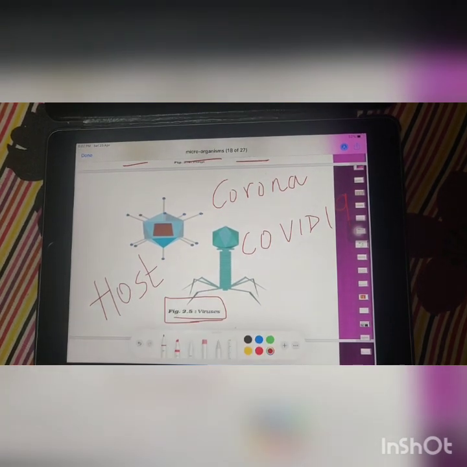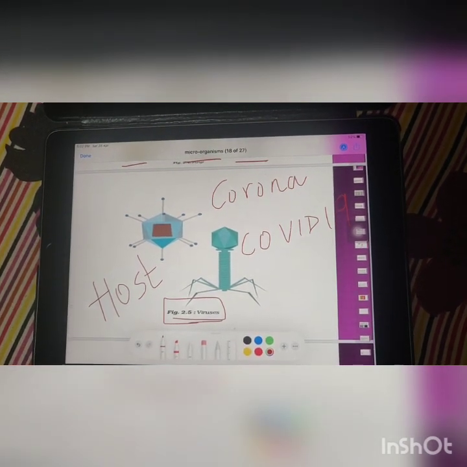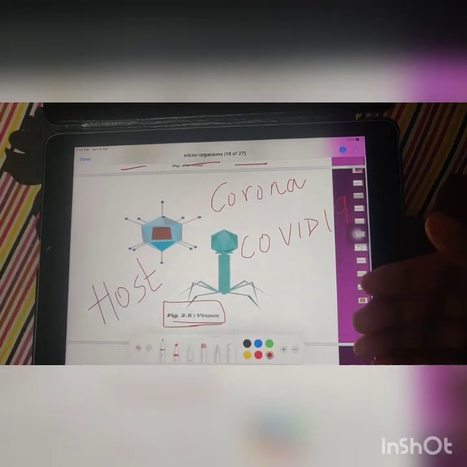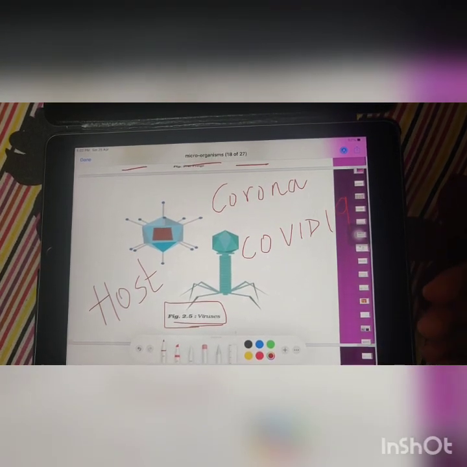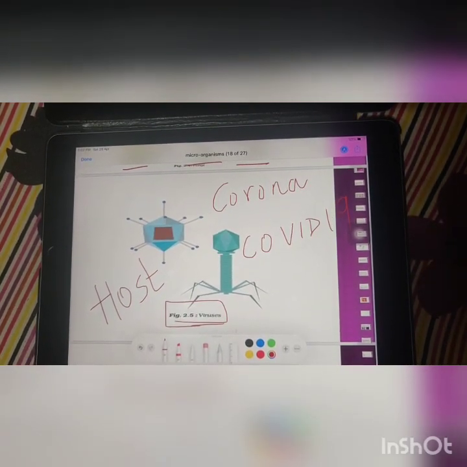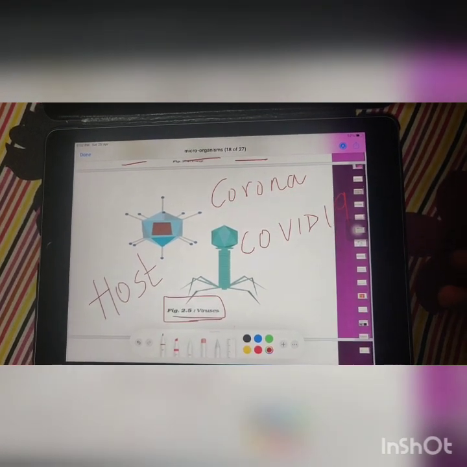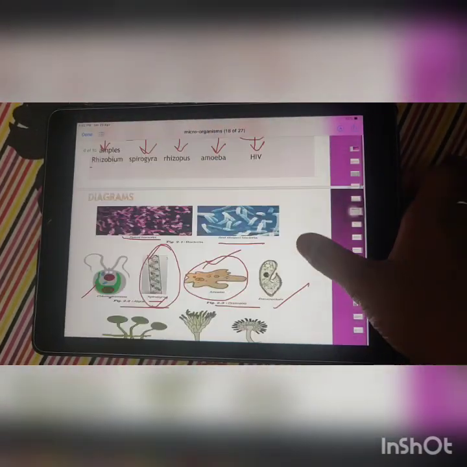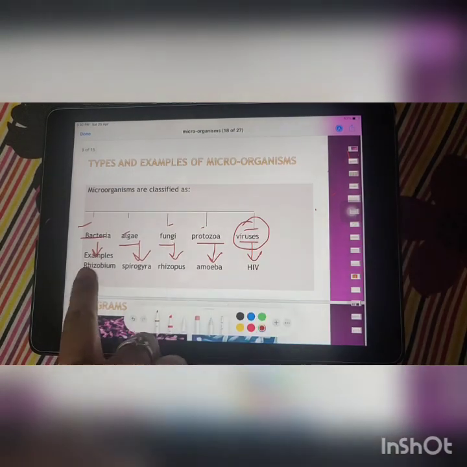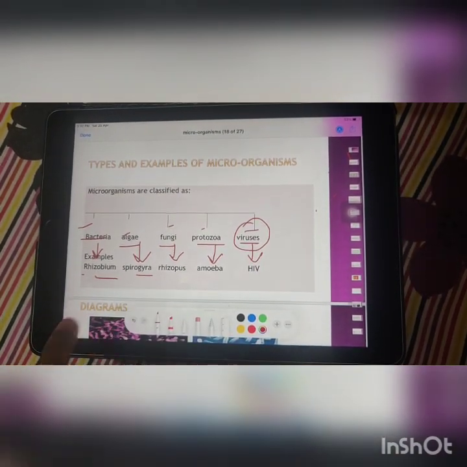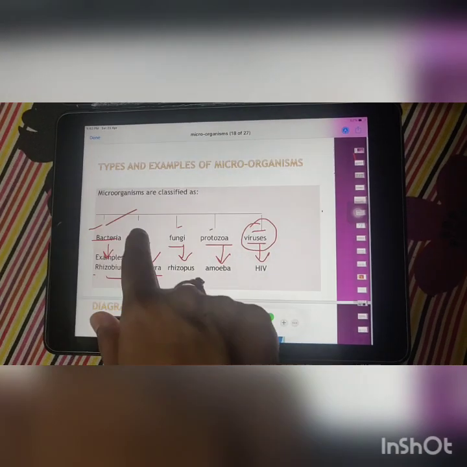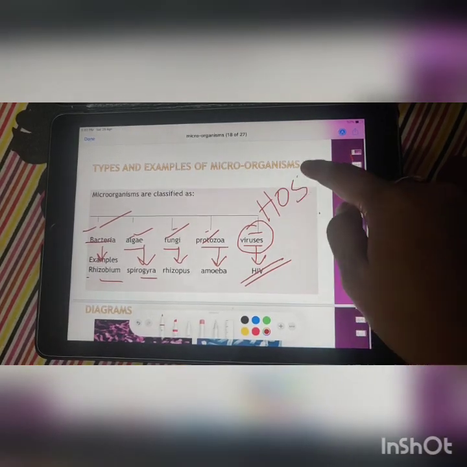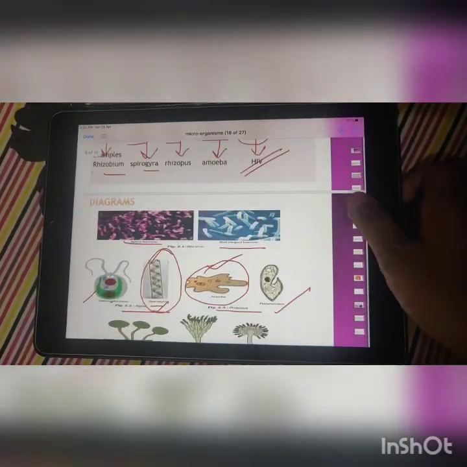Means they require an organism so that they can get nutrients and use the mechanism of that particular organism to grow. Until they enter your body or some other organism, like plants, they cannot grow. It depends on the type of the viruses. So it means they require a host organism. But if I talk about the other organisms, they can survive independently. There is no requirement of a host in each and every case of these 4 categories. But in case of virus, it requires a host, and it can be a plant or any animal.